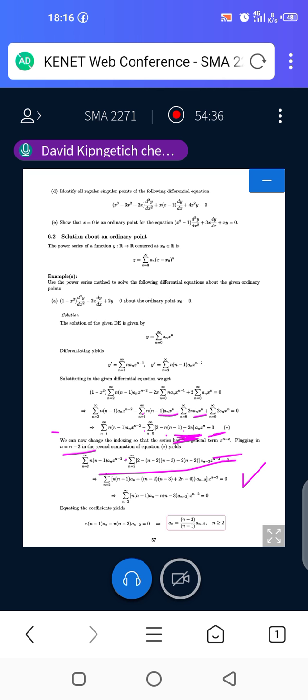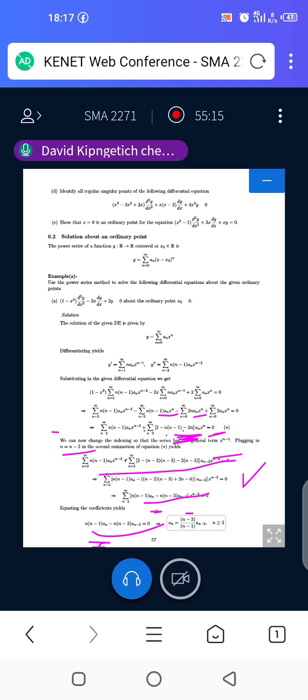And then on doing further simplifications, you'll be having terms containing an and the terms containing an minus 2, like that. So we need to equate the coefficients. That is, whatever we are having here, we equate them to 0. So meaning that an, that is the first one now. If you take the first one, equals to 0. So that means you are making an the subject.